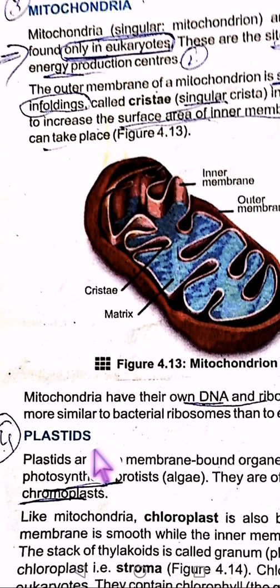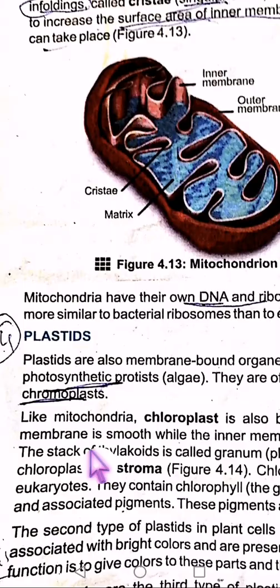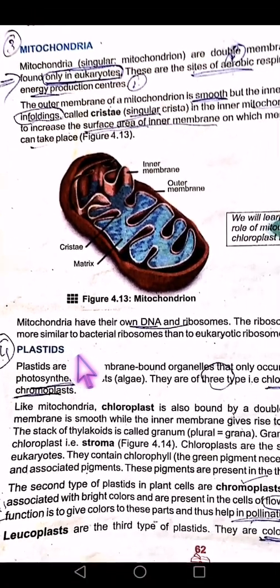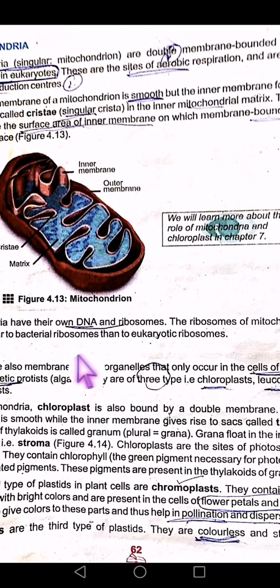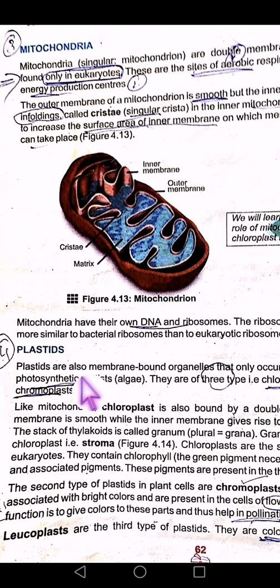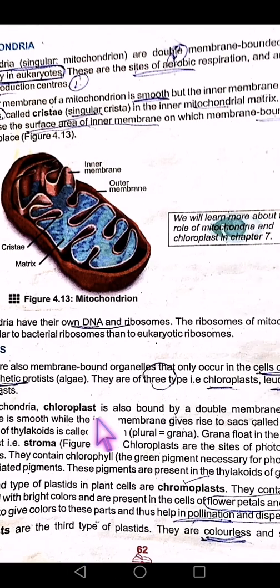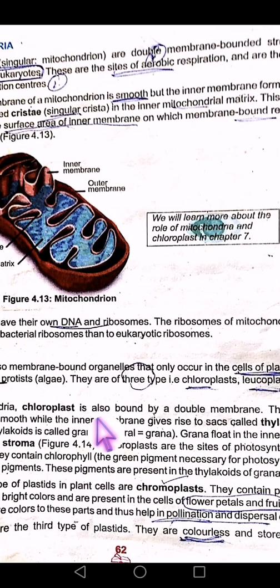Fine. Then comes the third cellular organelle, plastids. What is it? Plastids. First of all, these are also membrane bound organelles, but they are only found in the cells of plants and photosynthetic protists. There are three types of plastids: chloroplast, leucoplast and chromoplast. Starting from the first type, that is called chloroplast. It is also bound by a double membrane.